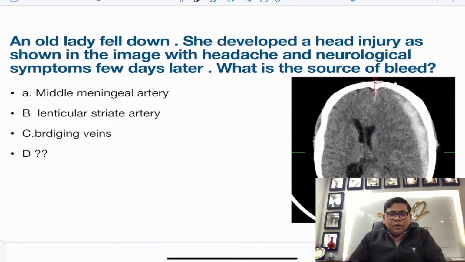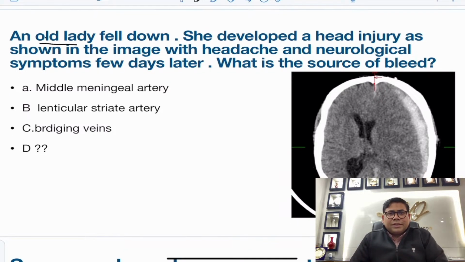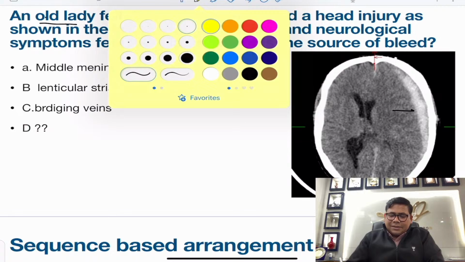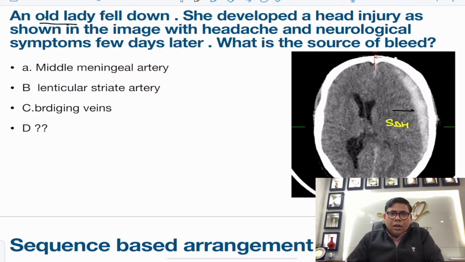Now, old lady fell down. From the word old, you think that yes, it could be a case of SDH. Then an X-ray image and a CT scan image were given. You can see on the CT that it is classically an SDH. Then they asked that she develops neurological symptoms and headache after a few days. What could be the source of bleeding?